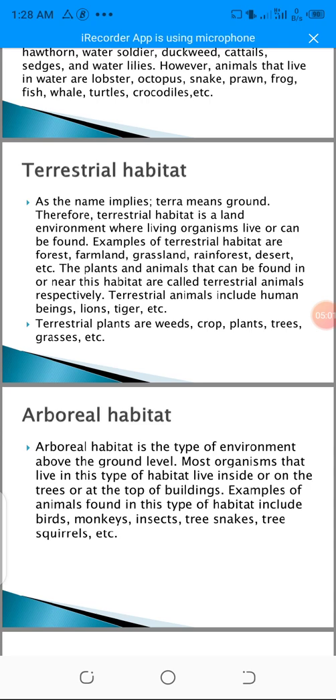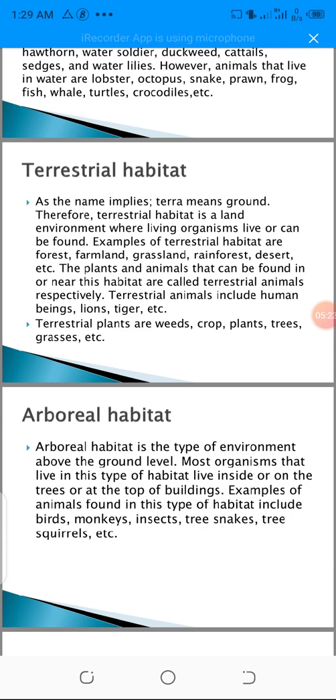So meaning, from even the word we can know the habitat. From the word aqua, we can find out that aqua means water, and from this one we can also get it that terra means ground. There's also a movie called Terra Nova. They were all in the jungle all through the movie too.